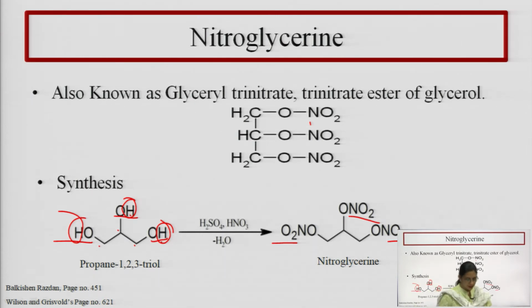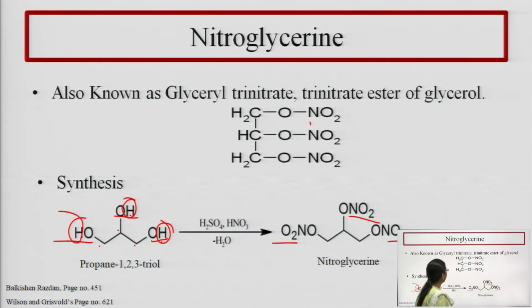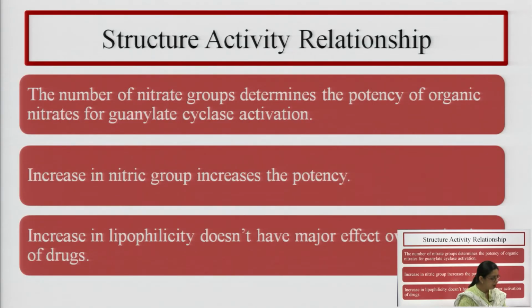So, nitroglycerine is a glycerol in which the hydrogen atoms of all 3 hydroxy groups are replaced by nitro groups. Now, the structure activity relationship.